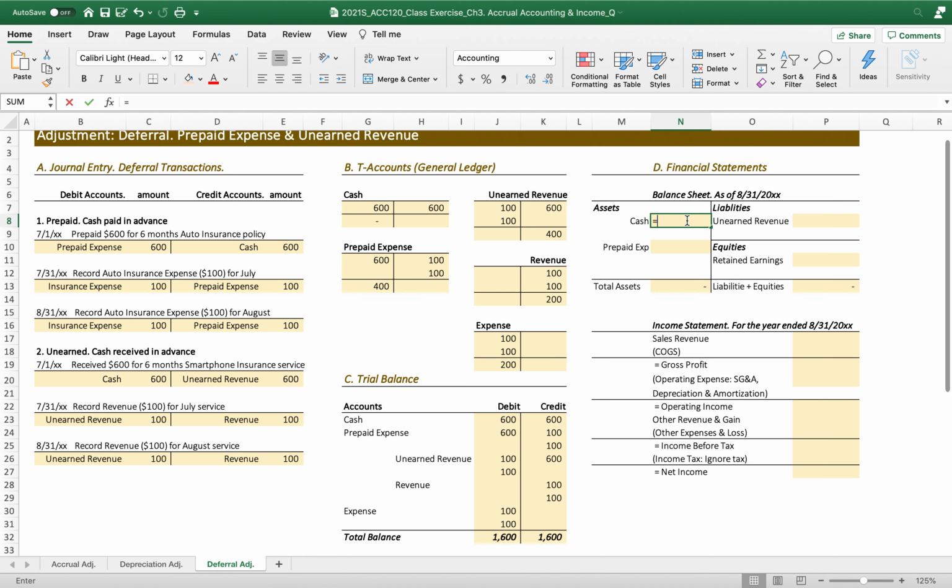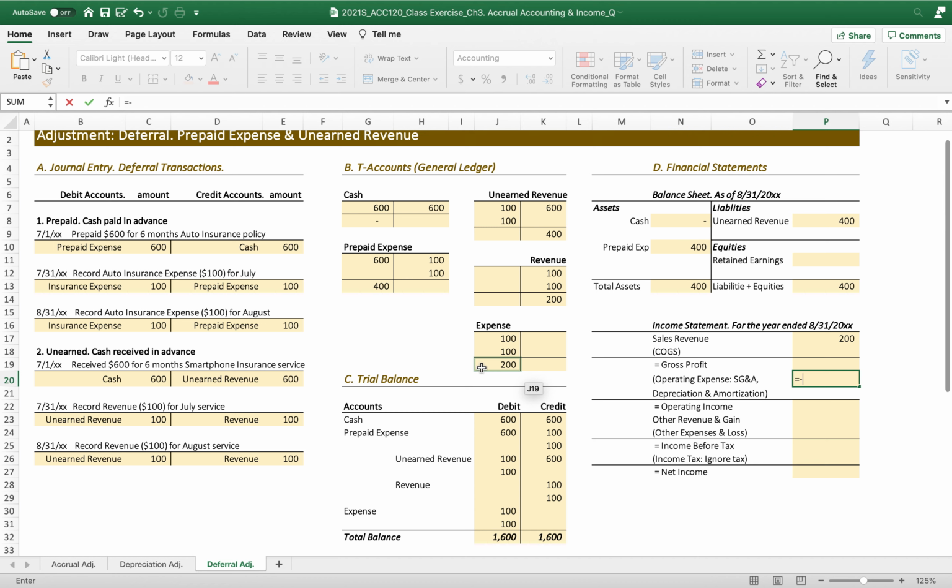Now let's put the balances of the balance sheet accounts on the balance sheet. Here, the prepaid expense balance is 400, and the unearned revenue is 400. Do you have another account? No. Okay, so the revenue is 200, and then the expense. What expense? The insurance expense is part of the operating expense.